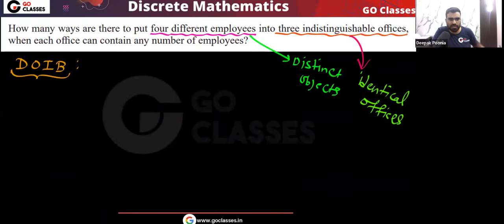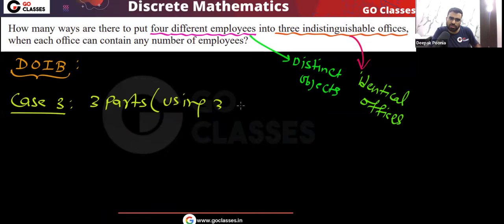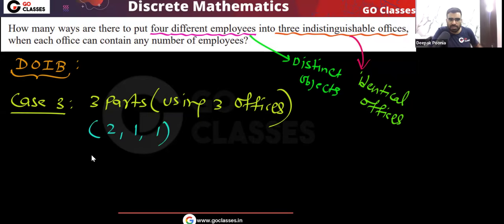Okay, let's move on. What will be the case 3? The case 3 will be, we are using all the 3 rooms. Case 3, that is 3 parts, or I can say that using 3 rooms, 3 offices. We are going to use all the 3 offices. So in this, tell me how many distributions are possible. Let me know in this case 3. In this case 3, only this is the distribution possible, 2, 1, 1. Yes or no? This is the only distribution possible. Don't say 1 2 1, because anyway they will be same, because all the offices are identical.